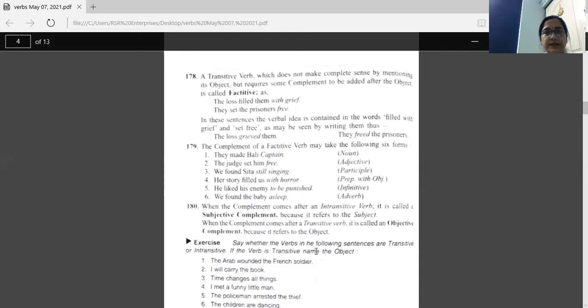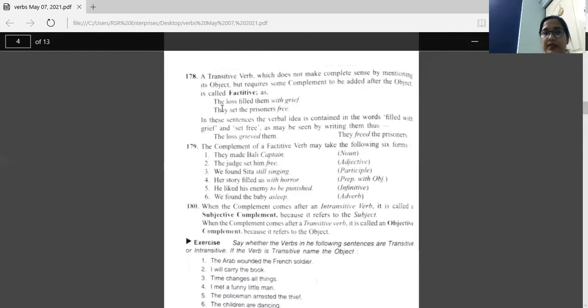Now, next part. A transitive verb which does not make complete sense by mentioning its object, but requires some complement to be added after the object, is called factitive. So sometimes in a transitive sentence with the object, we need some other words there as a complement to complete the meaning of the sentence. So that is known as factitive.